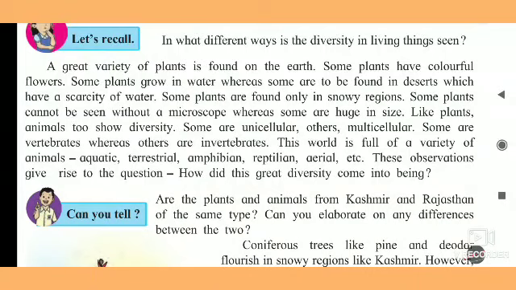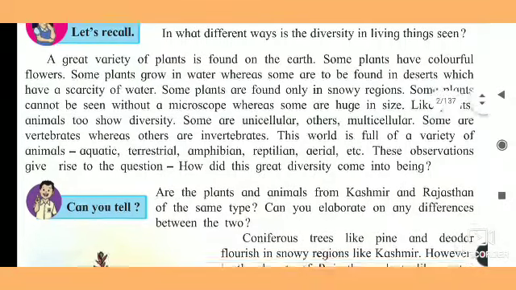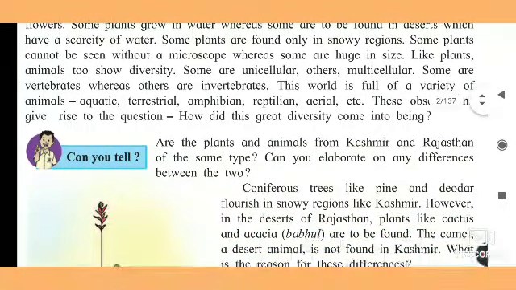And aerial animals, those who live in the air, for example, birds. So in this way also, we can see the varieties of animals. These observations give rise to the question: how did this great diversity come into being? So how does it come? That is a question in front of us.